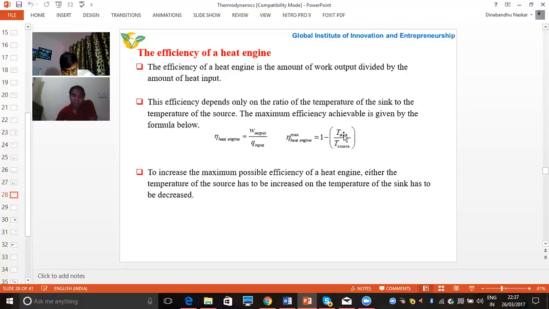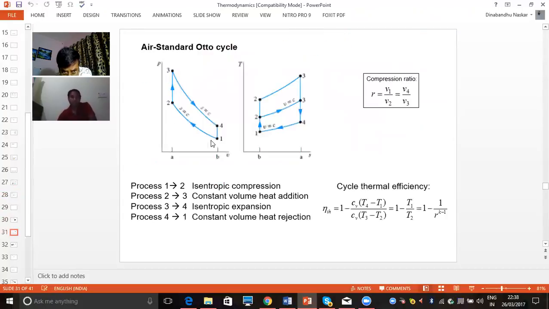From this equation, we can see that to increase the efficiency of the heat engine, we can either decrease the temperature of the sink, and then the efficiency will increase. On the other hand, when we increase the temperature of the source, then also the efficiency will increase. So this is the concept of how we can calculate the efficiency of the heat engine.